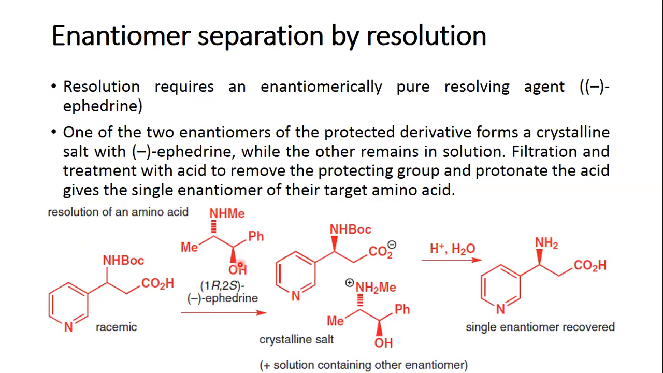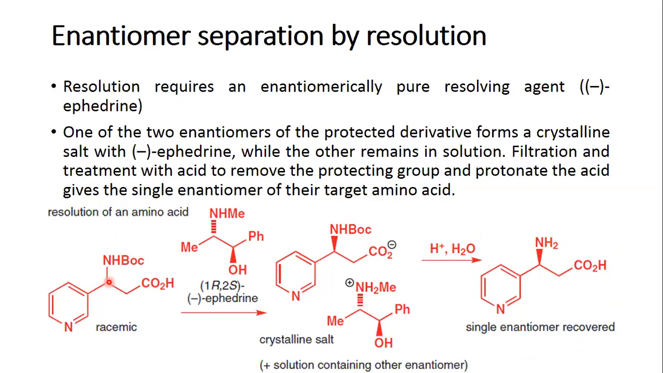When you form a salt of this, one of the enantiomers forms a crystalline salt, and the other enantiomer remains in the solution. That means one has higher solubility, one has lower solubility. And when you hydrolyze this salt, or acidify this salt with an acid, you will recover the single enantiomer again.